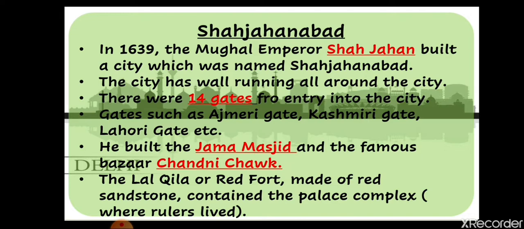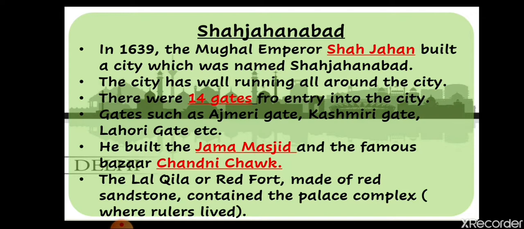We have also learned about the Peacock Throne, where Shah Jahan used to sit. So Red Fort was a palace-like structure where the rulers of the Mughal dynasty lived. Shah Jahan's Red Fort contained the palace complex where rulers lived. So who built the Red Fort? Shah Jahan. We can say that it is made of red sandstone.